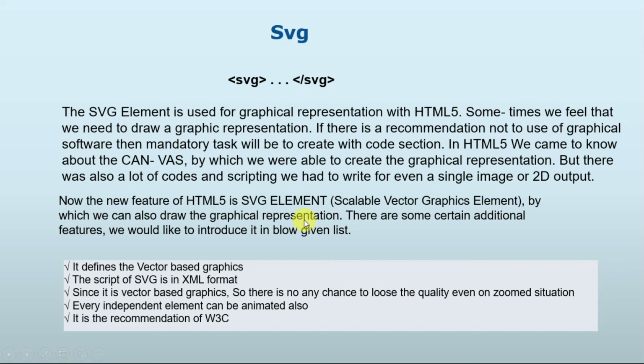There are some additional features we would like to introduce in the list below. It defines vector based graphics, and the second one is that the script of SVGs is in XML format. Since it is a vector based graphic, there is no chance to lose quality even in a zoom situation, so we can easily zoom our graphics. Every independent element can be animated also. And the last one is that it is the recommendation of W3C.